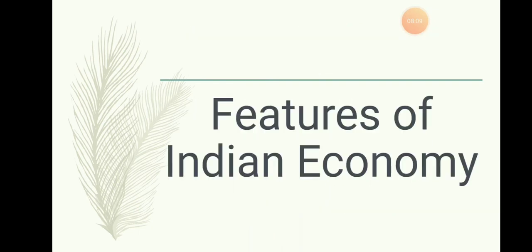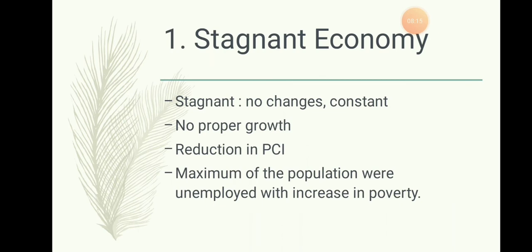Okay, now let's go on to the features of the Indian economy on the eve of independence. First is the stagnant economy. Stagnant means there are no changes. The economy is in a constant stage. There is no development, and there is no decrease in the development. So this is known as the stagnant economy.